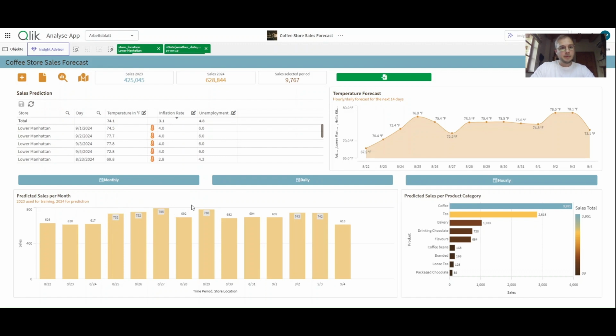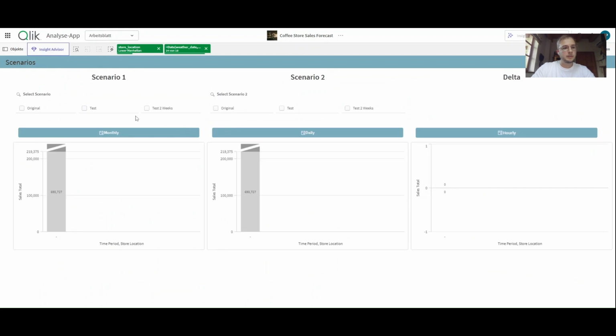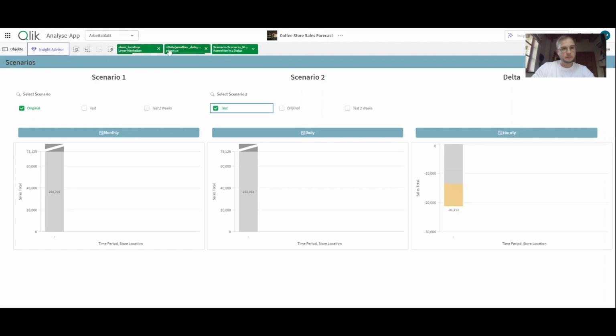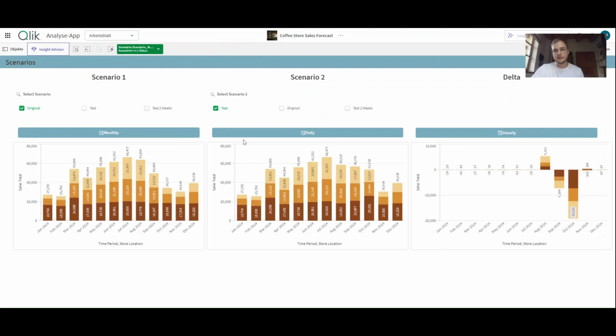And as the last step, we can pick our scenarios that we just created. Let's say we want to see the original one here, and we want to see the test one as a comparison. And let's say we want to see the monthly differences, and we can see that especially for September, October, for example, the sales are quite different.